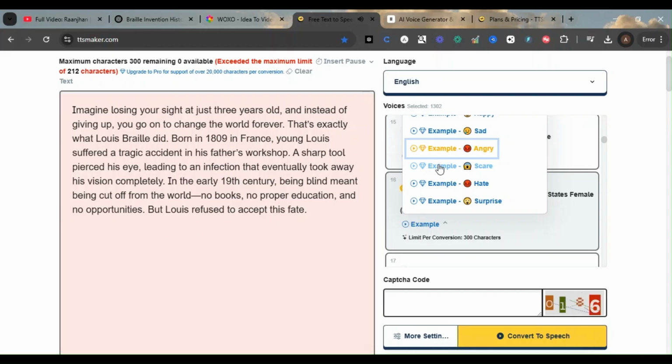So this is a kind of thing where you want something in this kind of anger tone. Then you can use this, and then see, this is the scare one.